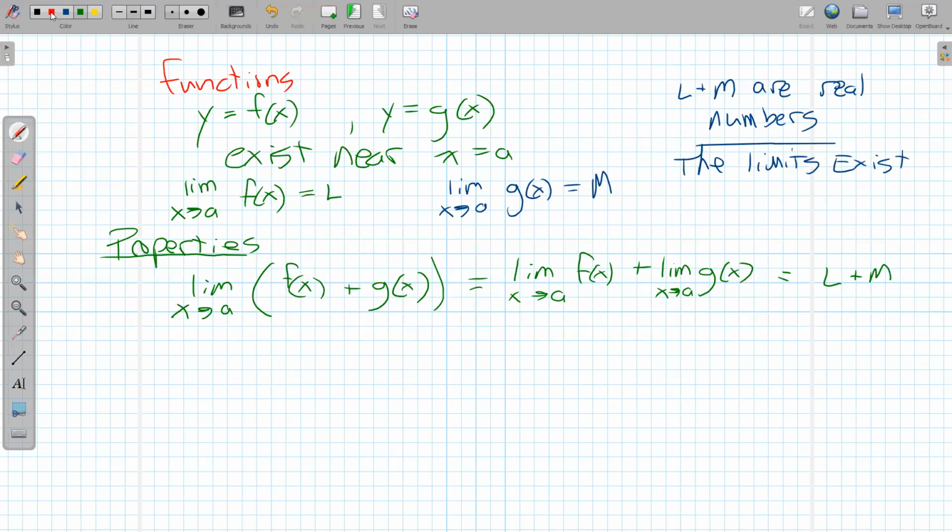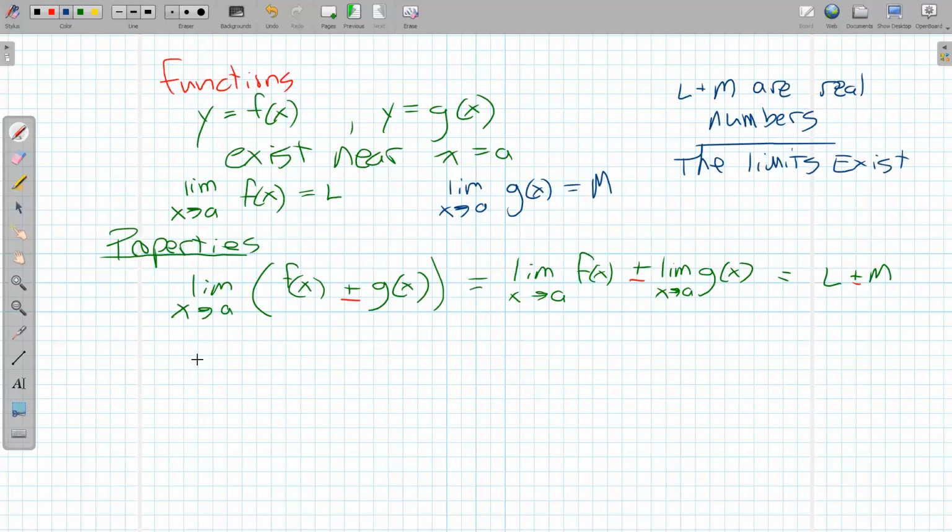Now, there's nothing that special about addition compared to subtraction, so this is true for plus or minus. And so we can turn these two rules into one. It doesn't matter whether we're adding or subtracting the limit of the sum of two functions or the difference of two functions. It's the sum of the limits or the difference of the limits, which resolves that way. And we'll look at a bunch of examples of this in a minute.